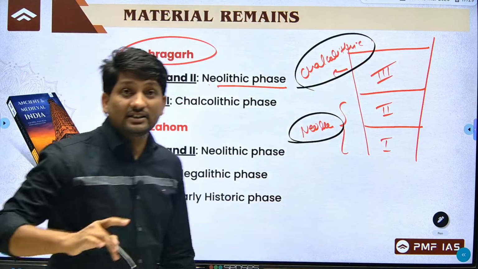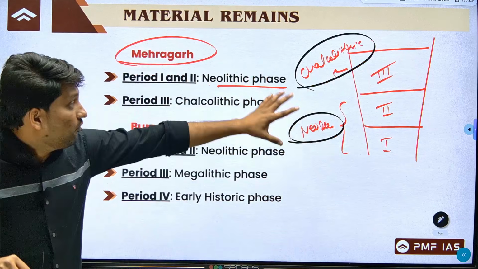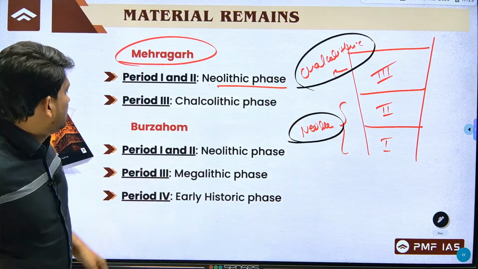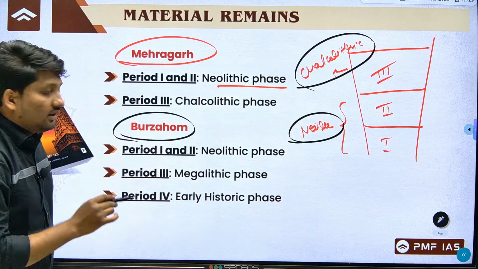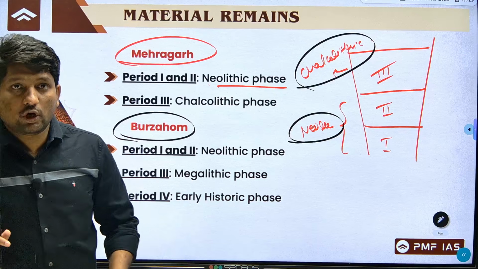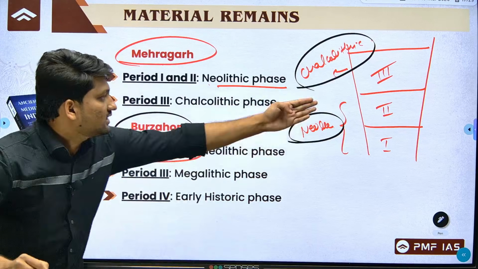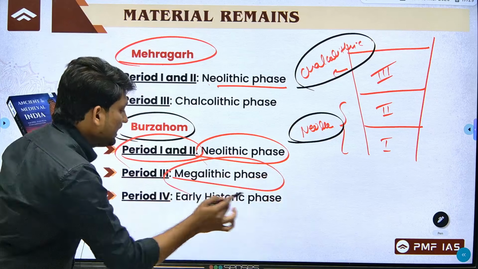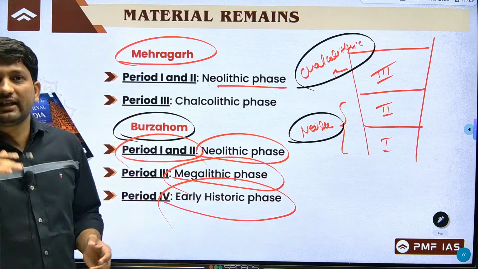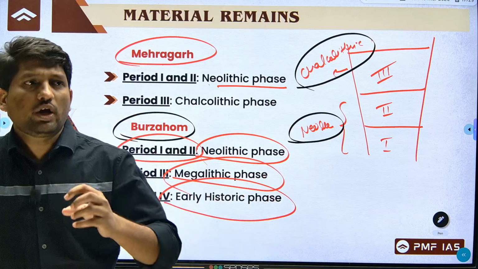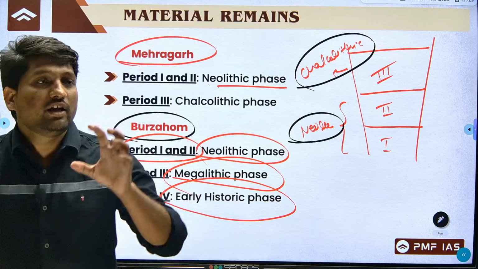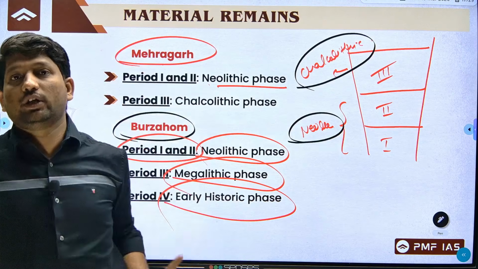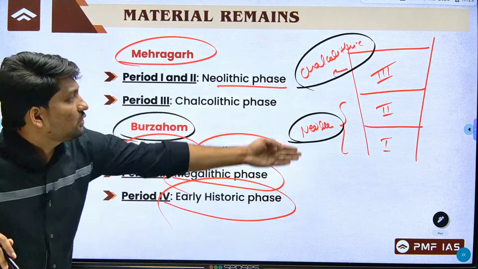We have discussed this excavation to understand that one site can show more than one culture in different periods of time. Suppose you take Burzahom. In the excavation in Burzahom, the first and second layers, means the lower layers, showed the Neolithic phase, then it directly showed the megalithic phase, and then the early historic phase, means after 600 BC. So if you are studying a specific site which was from a Chalcolithic culture, don't consider that it will only show Chalcolithic culture. No, at different periods of time it will show different cultures.